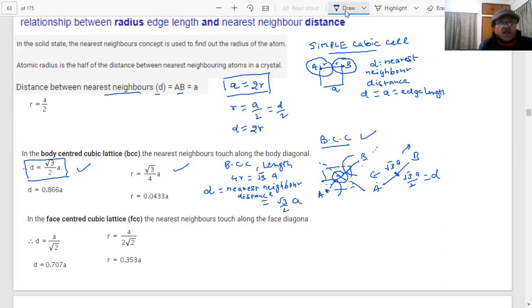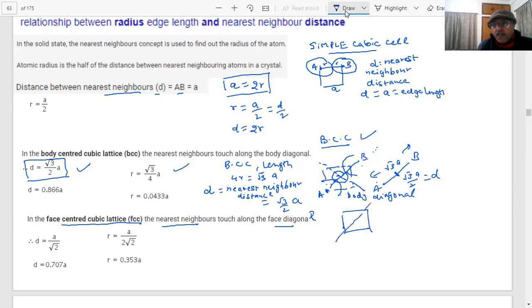Now for FCC, if we want to calculate the nearest neighbor distance along the face diagonal, what will be the value? In FCC, this was the body diagonal, and in this, it was the face diagonal.